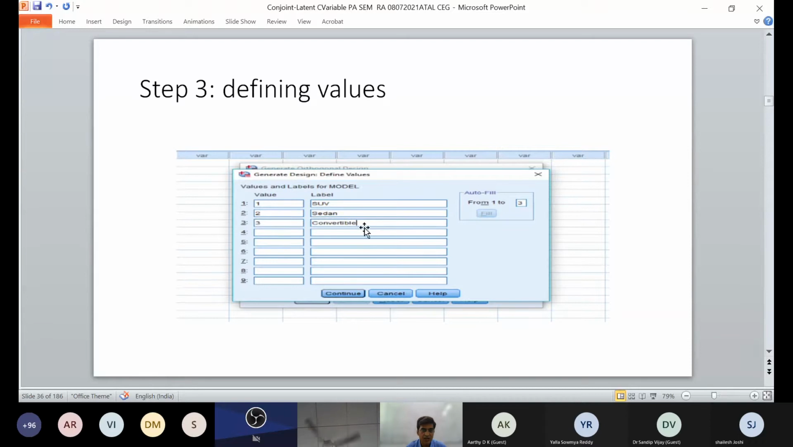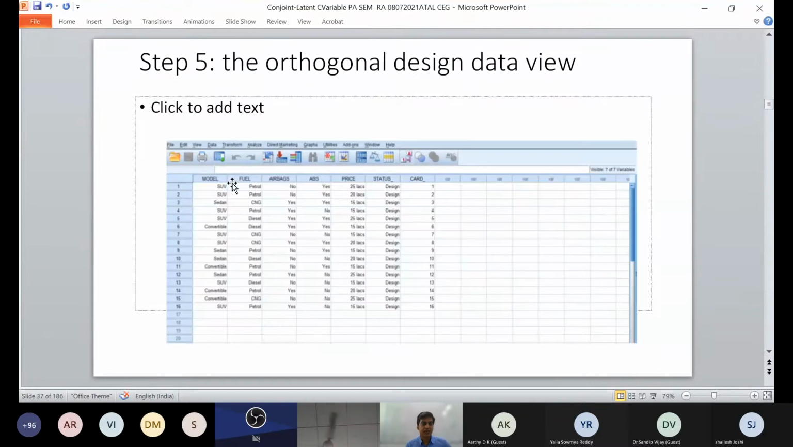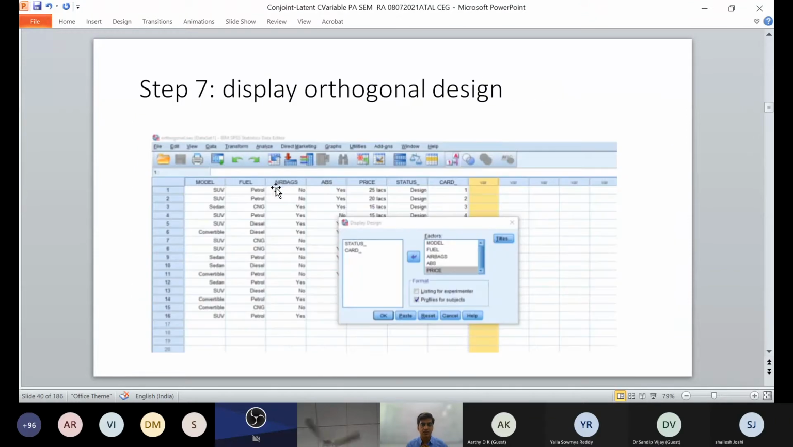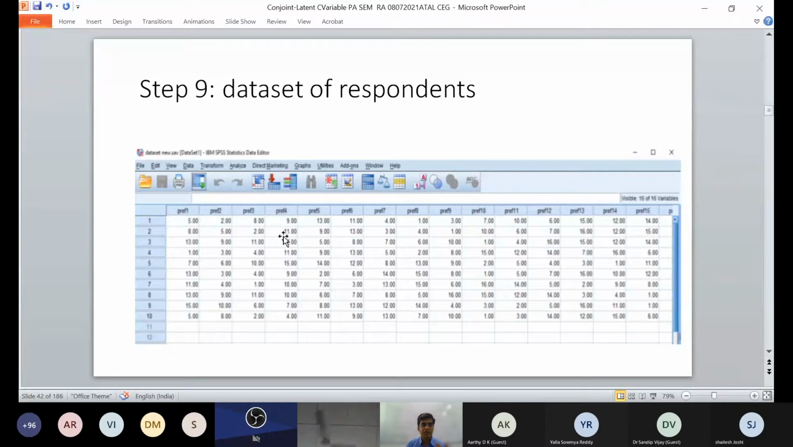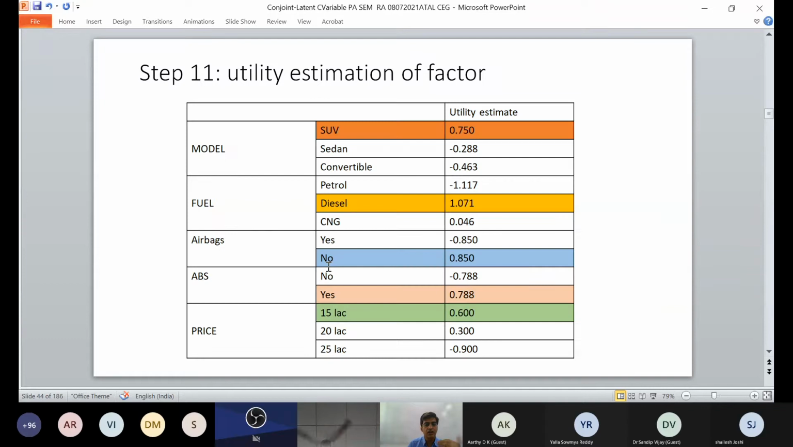So once all attributes are there, you can choose the label. Label 1 SUV, label 2 sedan, label 3 convertible. And then once you have the number of cases to generate, the random number can be 20,000. So you can select how many to generate. Then you have got these cards. After getting these cards, you can have the orthogonal design variable view. And once you get this, you are able to see these plan cards, which have been generated based on this. Where data sets of respondents are here, and you have syntax coding here. So you can actually convert this into utility.